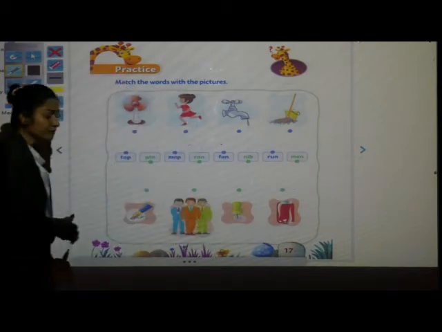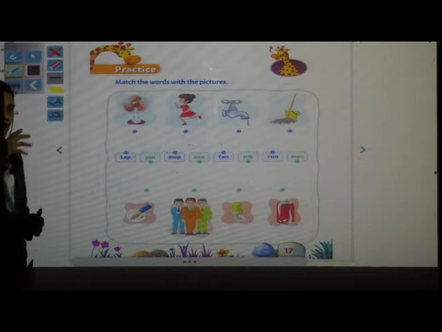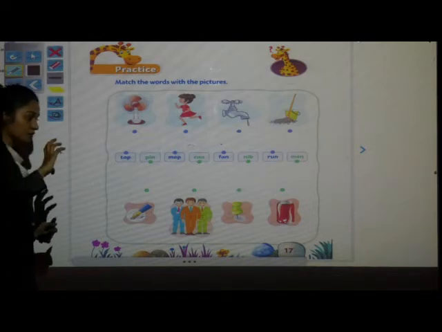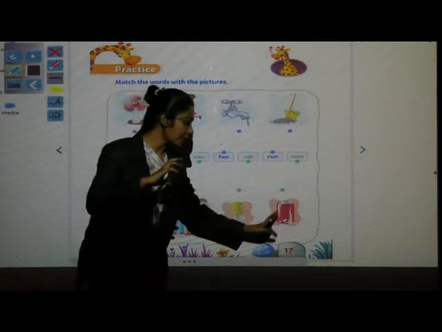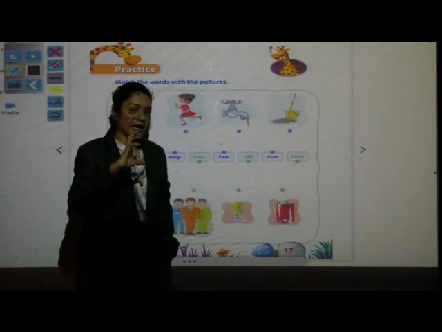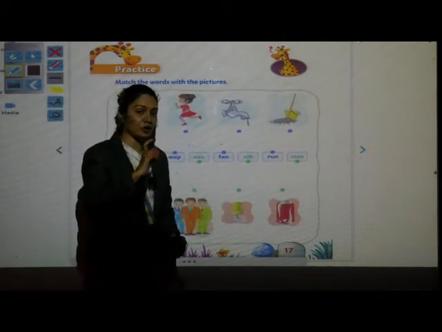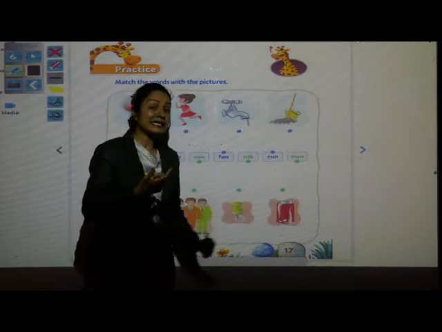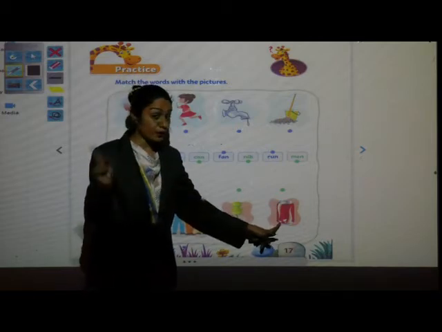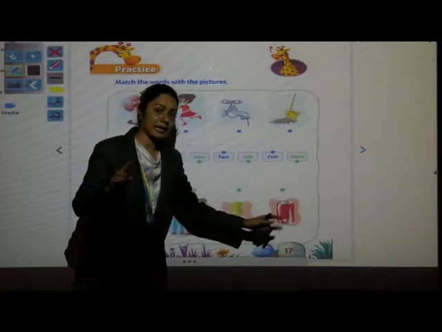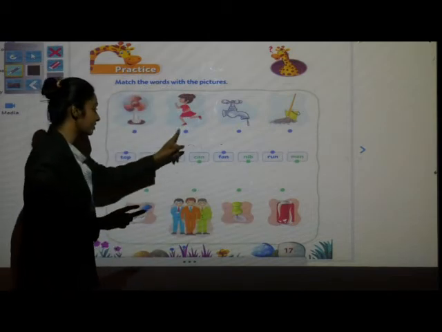And what is this? This is a can. You drink Coca-Cola, Pepsi, right? You drink that. Okay. What we call to that thing in which Coca-Cola and Pepsi come? We call it can. This is a bottle? No, this is not a bottle. This is a can. Okay. So children, you have to match here.